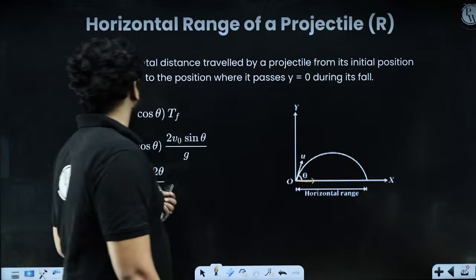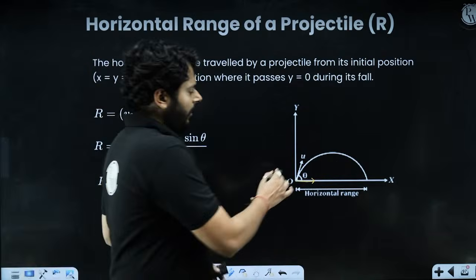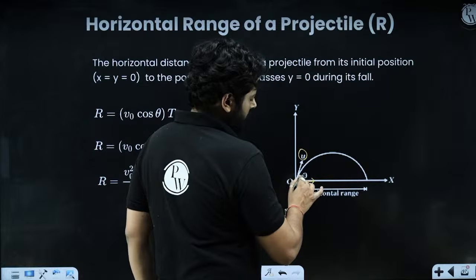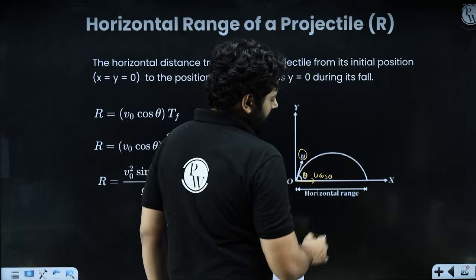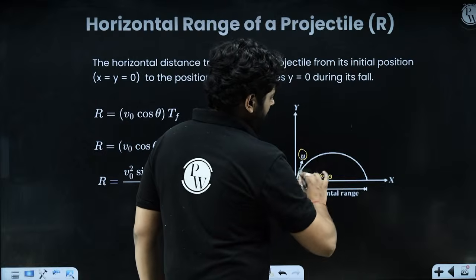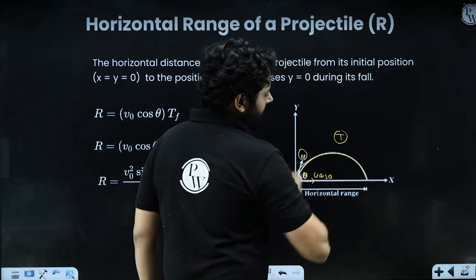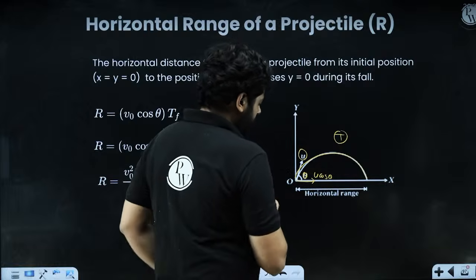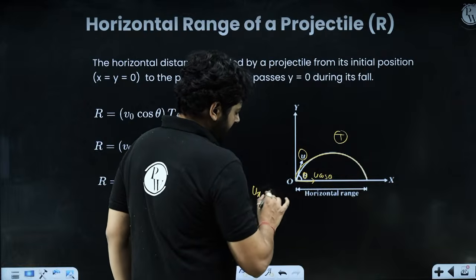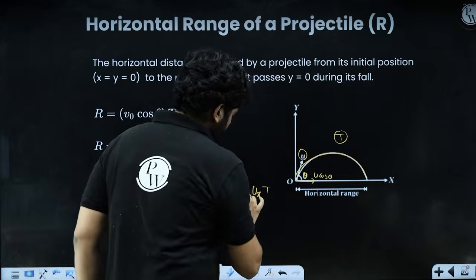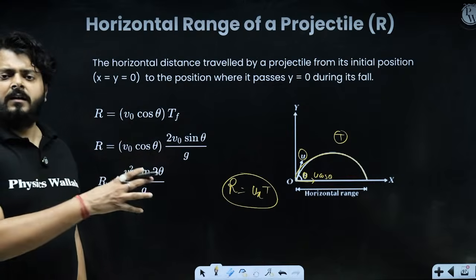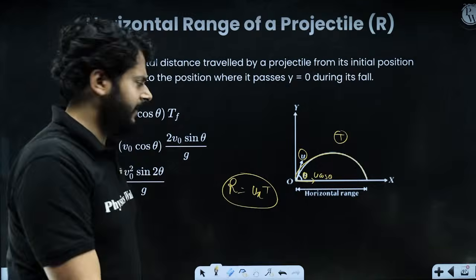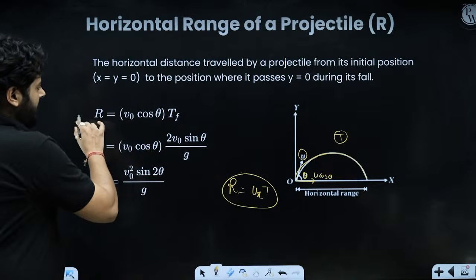So you see that the body has an initial velocity u. So along the horizontal axis, the component is going to be u cos theta. The total time for which the body stays up in the air is capital T. So the range is going to be ux into the total time of flight. This is something I have explained while explaining the breaking of projectile motion in the beginning of the second part. Right.